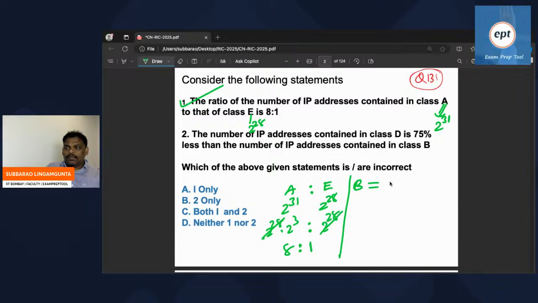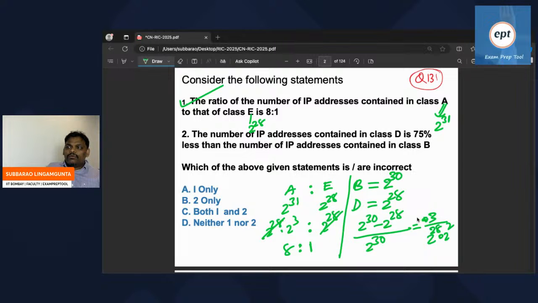In class B, 2 bits are fixed, so 2 power 30. What about D? 4 bits are fixed, so 2 power 28. So how much less? 2 power 30 minus 2 power 28. The percentage is asked relative to 2 power 30. If you take 2 power 28 common, it is 2 power 28 into 2 square.